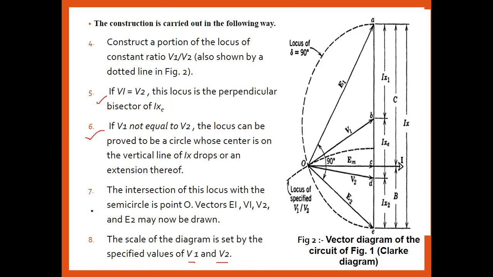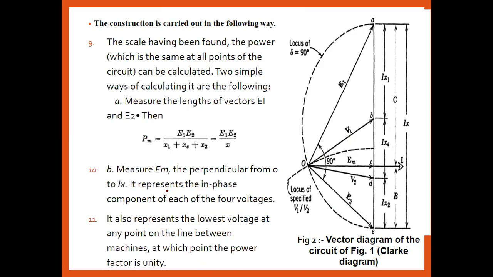Now the next point is about what? The intersection of this locus with the vectors E1, V1. EM is nothing but the maximum induced voltage across that. OC is nothing but the maximum point, that is a perpendicular one, and it is nothing but E2. Now the next step: the scale having been found, we are able to find the power.